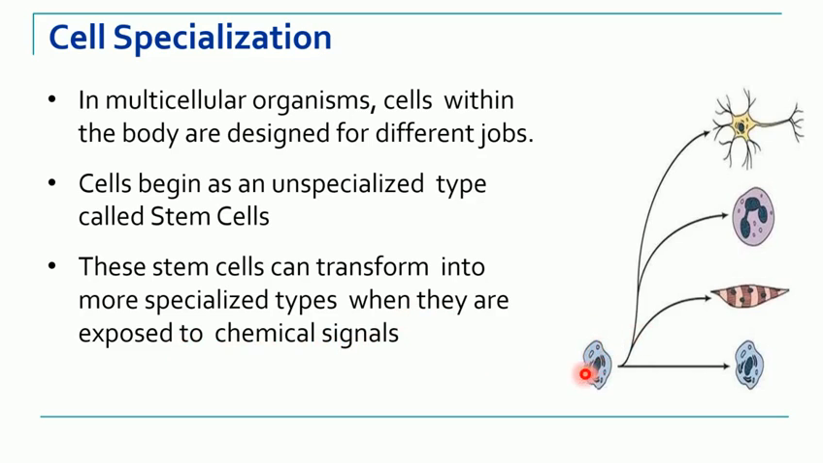So suppose this is a stem cell. The same stem cell can give rise to the skin cell. It can give rise to RBCs, WBCs, neurons. So from the same stem cell, many different types of cells can be produced.